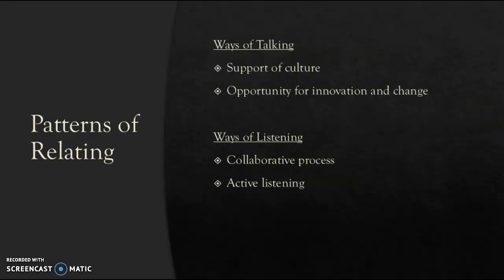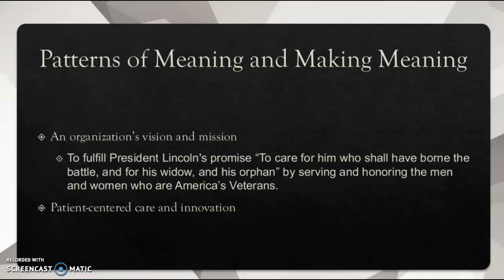So let's break down patterns of relating. There are two patterns of relating: talking and listening. It's how we talk to each other and how we listen. As an individual, we're going to adjust the ways in which we talk and listen to what's appropriate for the conversation we're having. It is important that we are an active listener and give the speaker our undivided attention so that person feels valued to the organization. It's a collaborative process and it's important that we remain active.